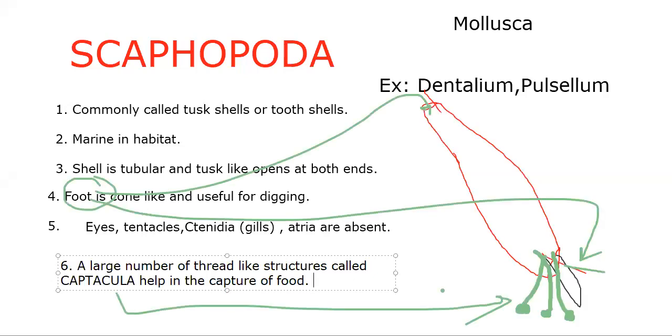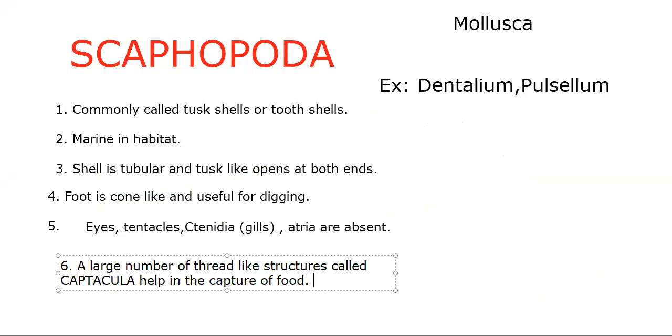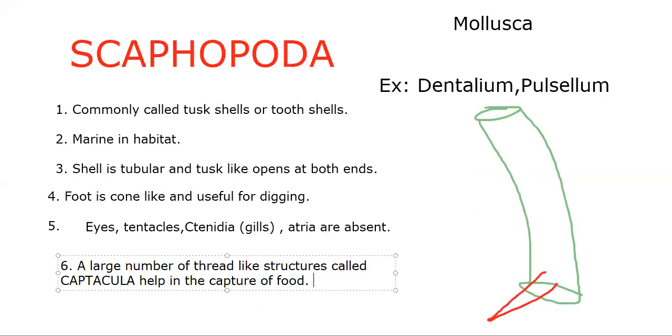Talking about dentalium and pulsellum, these are the examples to be remembered in case of Scaphopoda. The foot is cone-like and useful for digging, and the captaculi are present here. These captaculi are useful for the capture of prey. Okay, so that's it about Scaphopoda.